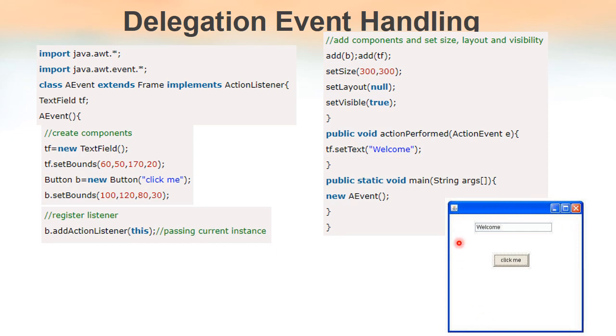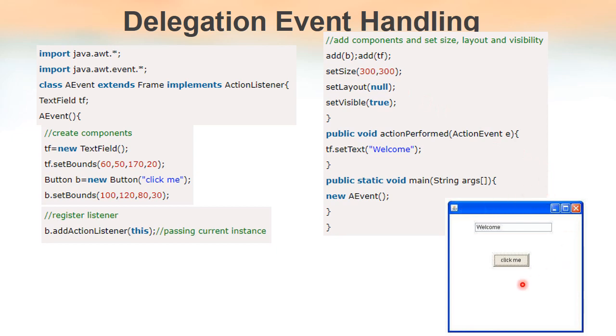And setSize means we have to set the size of this frame. This frame is 300 by 300. Then setLayout null means there is no need for a layout manager; the component can be placed anywhere on the frame. Then setVisible means we have to view the frame. If this parameter is false, when we run this program, the frame will not be displayed. So if the frame has to be displayed, the parameter must be true.